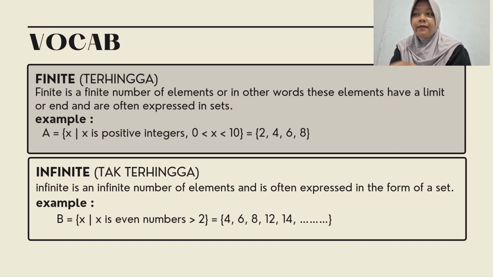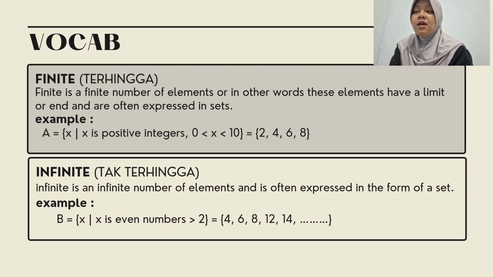Okay, next is infinite, or in bahasa Indonesia, tak terhingga. Infinite is an infinite number of elements and is often expressed in the form of a set. Example, the set B is even numbers more than 2, and we have the set B is 4, 6, 8, 12, 14, and more.